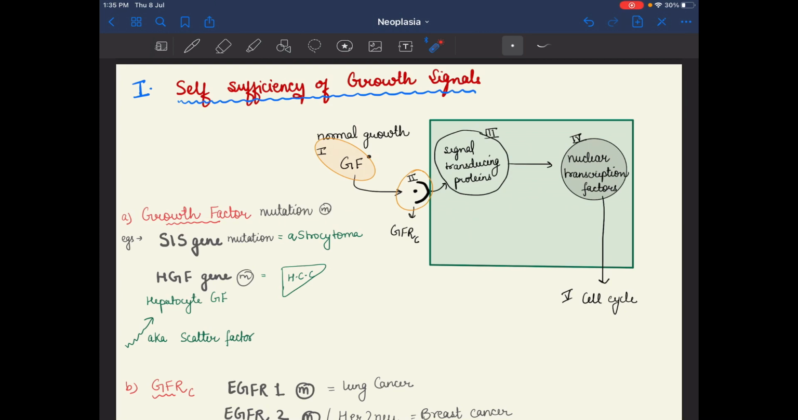So growth factor mutation is occurring. The genes present in the growth factors are the SIS gene and the HGF gene, meaning hepatocyte growth factor gene. I am going to represent mutation by M. SIS gene mutation, HGF mutation. S for SIS, S for astrocytoma. So SIS gene mutation causes astrocytoma, and HGF gene mutation will show HCC, hepatocellular carcinoma.